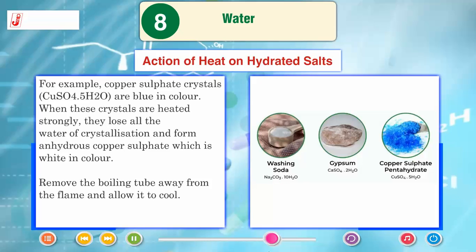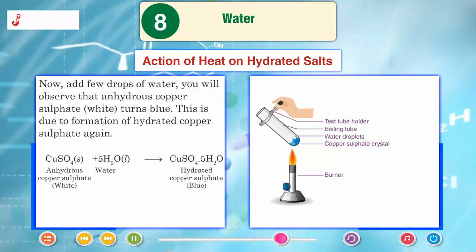For example, copper sulfate crystals CuSO4·5H2O are blue in color. When these crystals are heated strongly, they lose all the water of crystallization and form anhydrous copper sulfate, which is white in color. Remove the boiling tube away from the flame and allow it to cool. Now add a few drops of water. You will observe that anhydrous copper sulfate, white, turns blue.